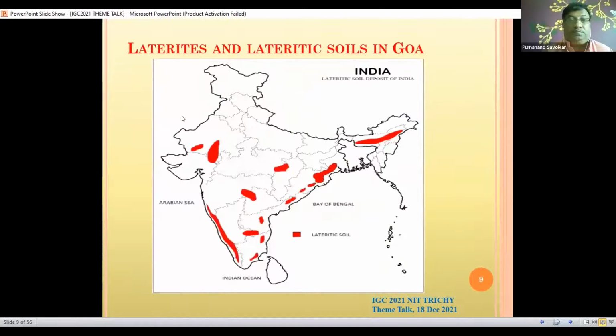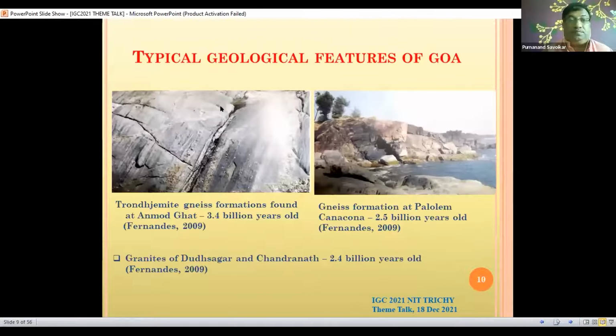This is another picture, which shows the red spots in India. You can see them in Goa, Kerala, Karnataka here, and also on the east coast and far northeast, places where we observe these lateritic soils. In Goa we also find prominently the gneiss, the trondhjemitic gneiss. This formation is believed to be about 1 billion years old.